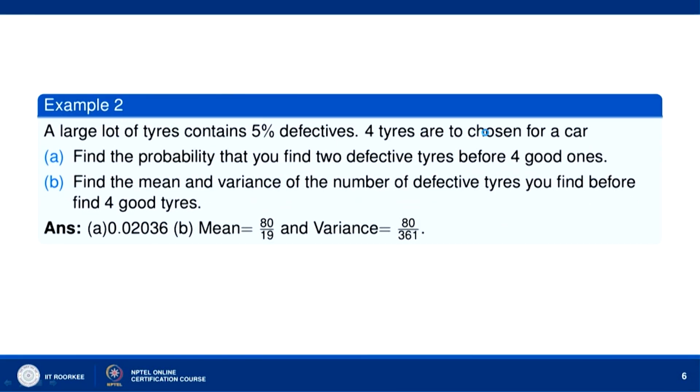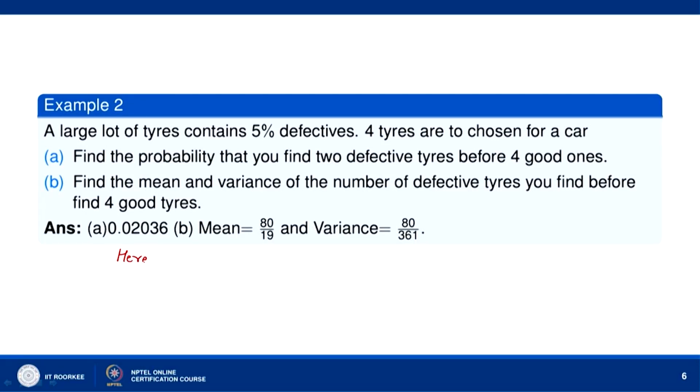Let us go to question number 2. A large lot of tires contains 5% defectives. So, 5% defectives are there, 4 tires are to be chosen for a car. Find the probability that we find 2 defective tires before 4 good ones. That means, the 4th good tire must come in the 6th trial. So, we have here n equal to 6 and p equal to 0.95, because it contains 5% defectives.